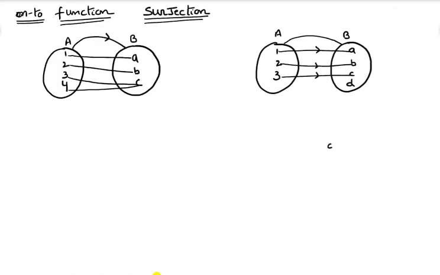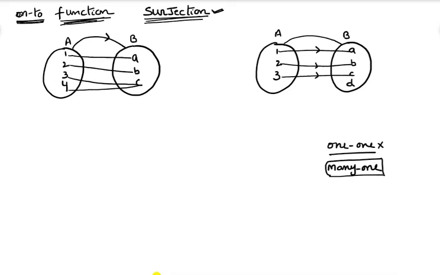So earlier we discussed what is a one-one function. But what about a many-one function? A function which is not one-one is said to be a many-one function. Now the other idea we are going to discuss here is, what is an onto function or surjection. This is another name for onto functions.